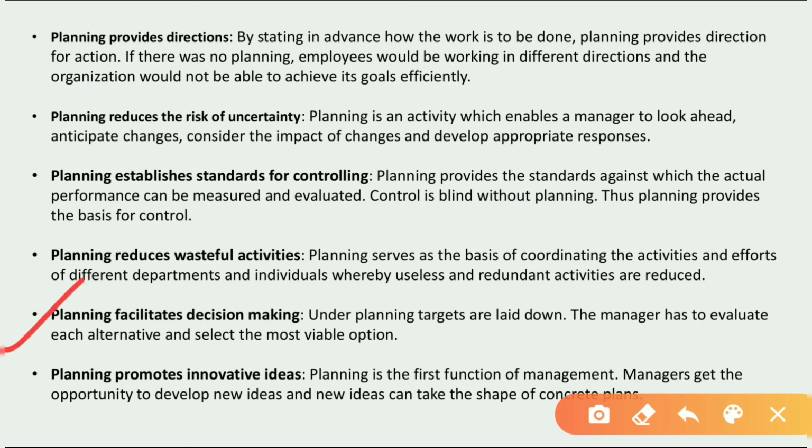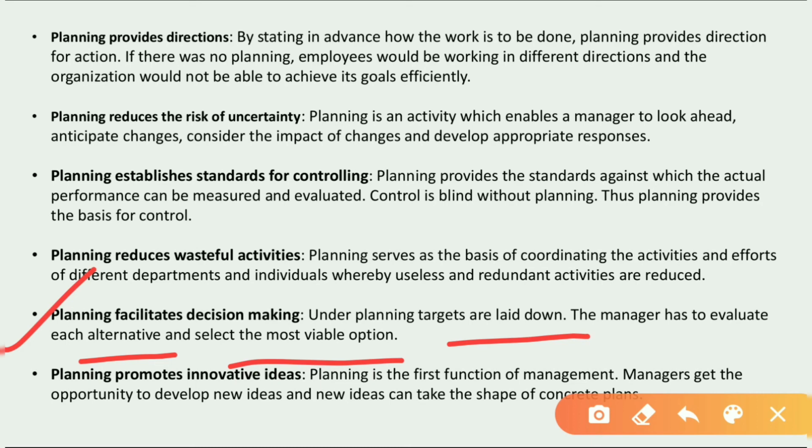Now, the next point is planning facilitates decision making. Planning helps the manager to look into the future. This we have already studied. Planning means to plan for the future, to think for the future. Under planning, targets are laid down. The manager has to evaluate each alternative and select the most viable option, right?